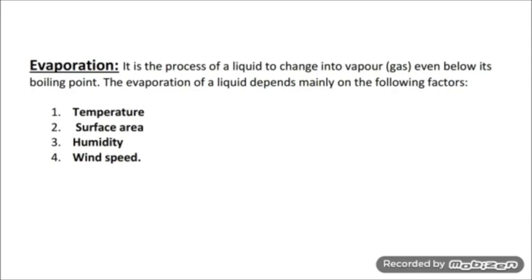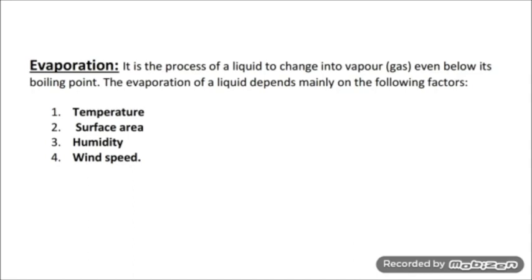Third is humidity of air. The amount of water vapors present in the air is called humidity. When the amount of water vapors present in the air is small, the air appears to be dry. But when the water vapors are large, the air appears to be damp and highly humid.